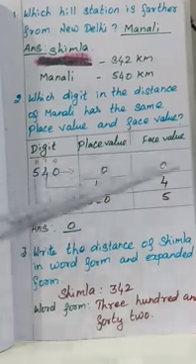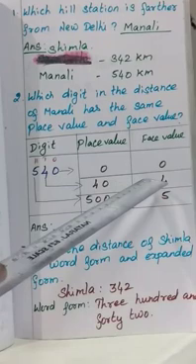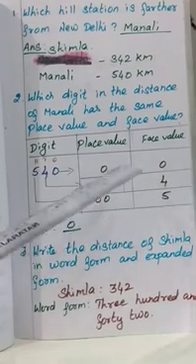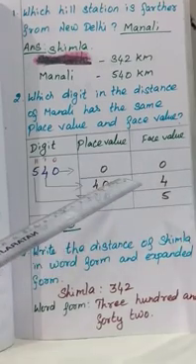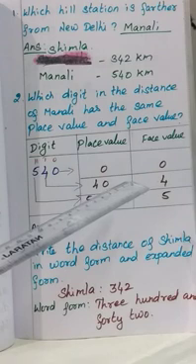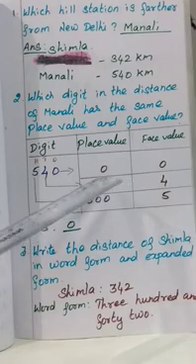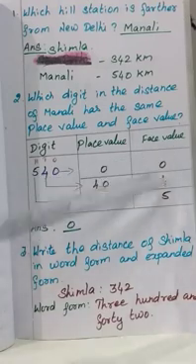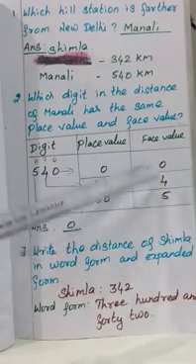Now we have to say about something I think you learned in second standard. Face value means what? What is the definition of face value? Face value is a numerical value that depends only on the digit itself, wherever the place may be. So what do you understand? Face value means simply you have to write the digit. That is the value of the particular digit.